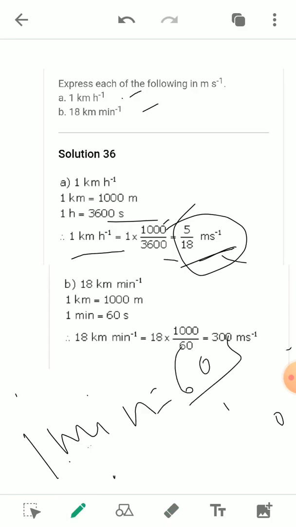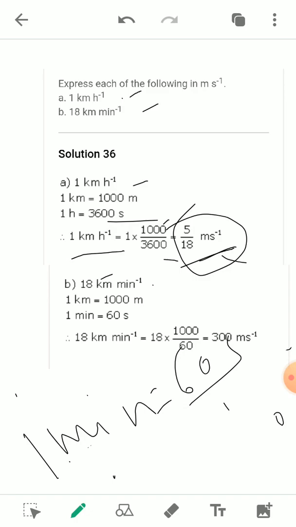At first we converted the kilometer into meter by multiplying with 1000, and then we converted the minute into second. Before that we studied the hour, but here hour is not given, minute is given.